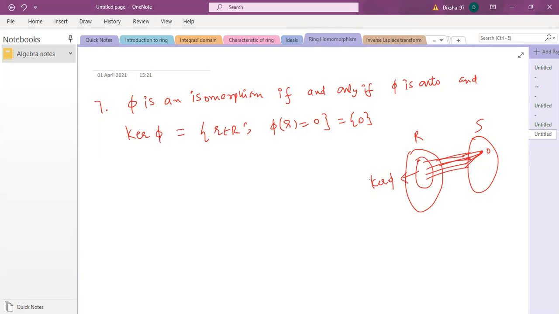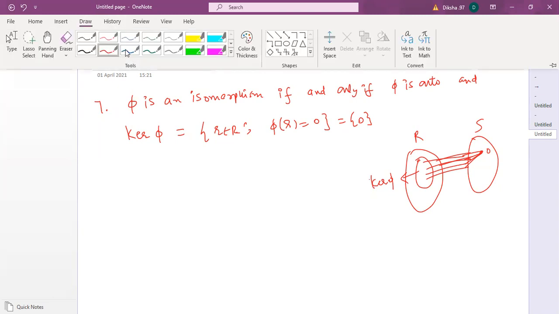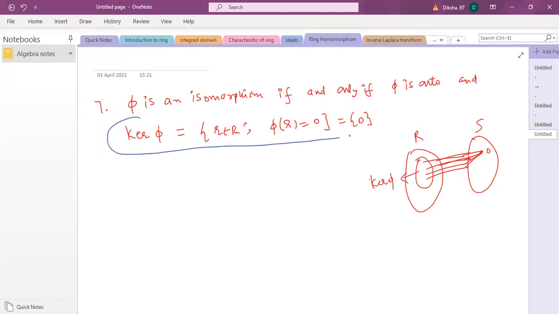तो अगर kernel किसी ring का 0 है, means kernel में सिर्फ 0 element ही है, because 0 तो उसमें आएगा ही आएगा, because 0 की image हमेशा 0 ही होगी, right? It's understood to everybody. 0 element is always mapped to the 0 element. So 0 तो उसमें आएगा ही, that means 0 के अलावा अगर उसमें कोई और element नहीं है, so that means map is 1-1. So basically जो ये condition होती है, that kernel phi is just containing one element which is 0, so ये condition होती है 1-1 की.